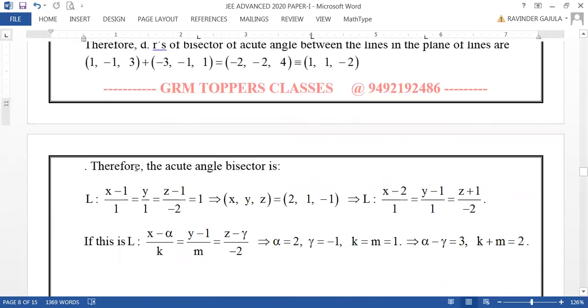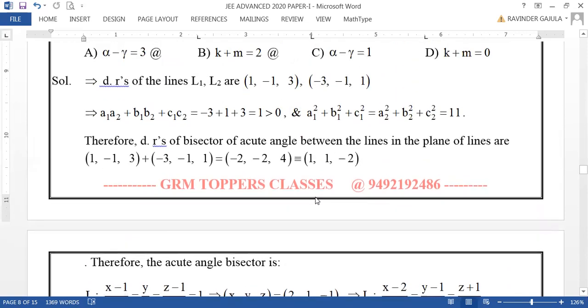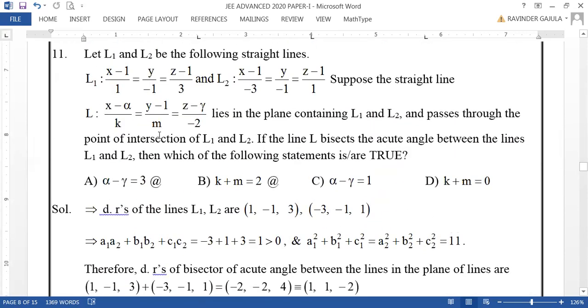Now you can write the equation of bisector as passing through their point of intersection. So this is the equation of acute angle bisector, x minus 1 by 1, y by 1, z minus 1 by minus 2, right? Suppose if it is equal to 1, x, y, z can be taken like this. Because, see, this line L is given with minus 2 in the denominator and k, m in the denominators of x and y terms. Therefore, we should compare this equation with this equation.